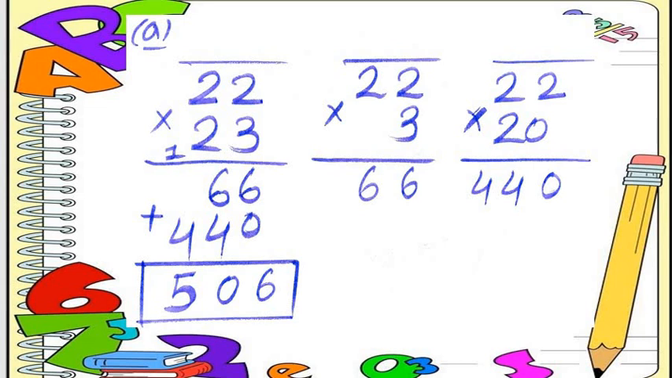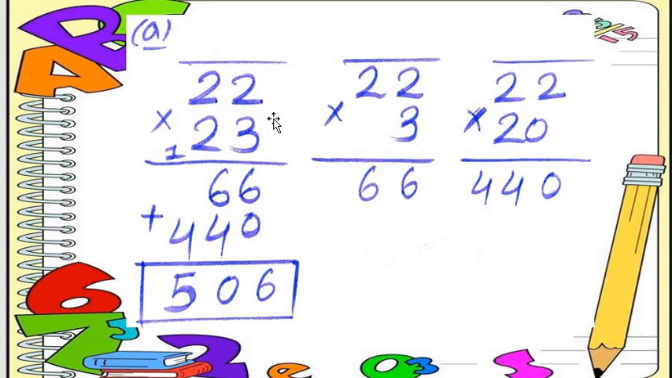Question number 1 is 22 multiplied by 23. Understood all students? So what to do here? Here we do 22 multiplied by 23. How can we do it, all students? We do it step by step.